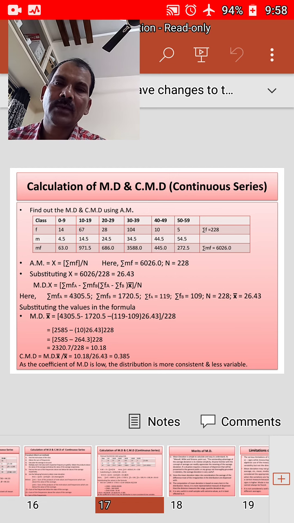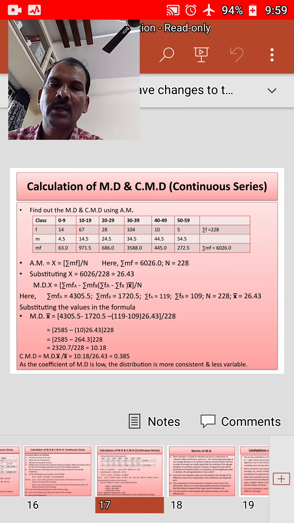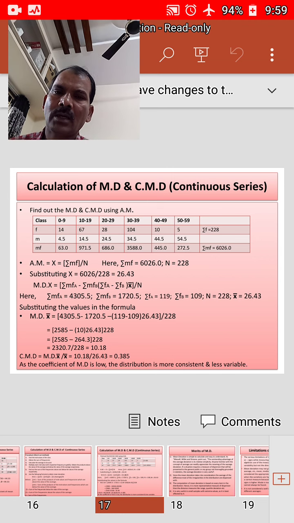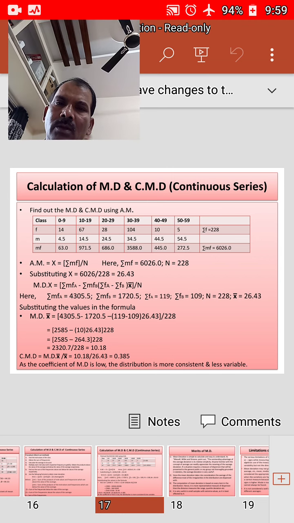In order to find sigma mf, he has given class and frequency. We need to find the mid value, and then multiply the mid value with f. That is mf we need to get, and sigma mf. Here we require sigma mf in order to calculate x bar, that is, the arithmetic mean. x bar is equal to sigma mf by n.